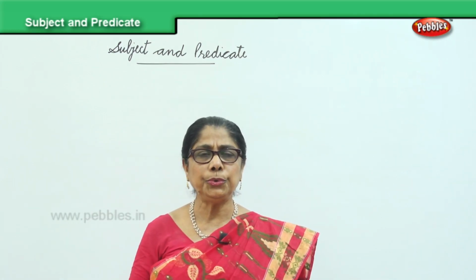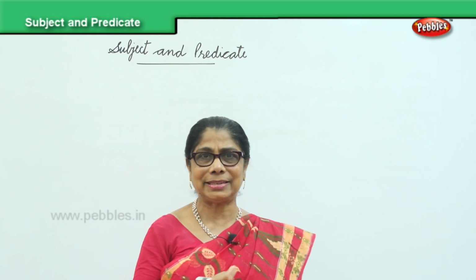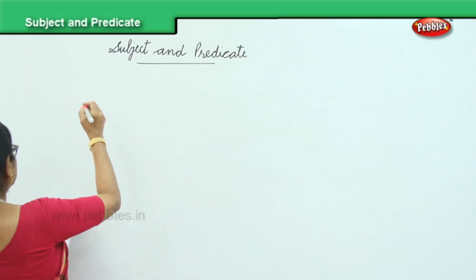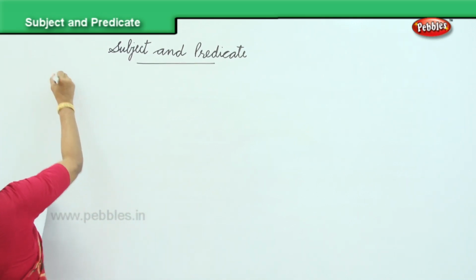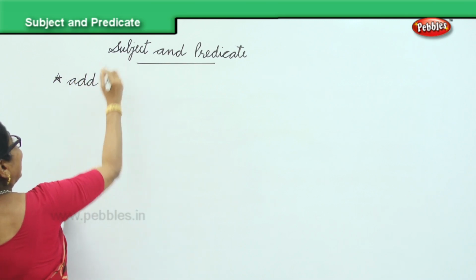Now I'm going to give you the predicate this time, and you need to add subjects. We do the reverse. By that time, you will understand what I'm trying to say. What we are going to do is, you're going to add subject.